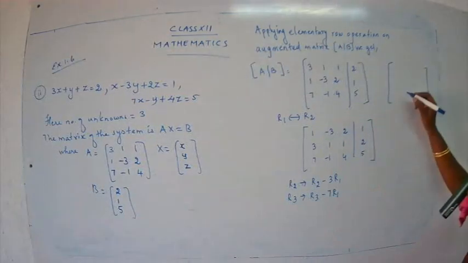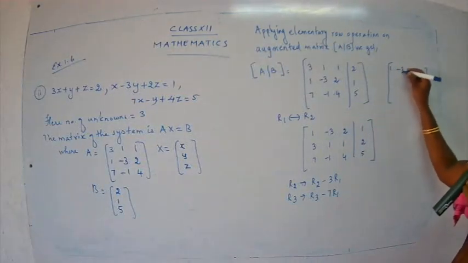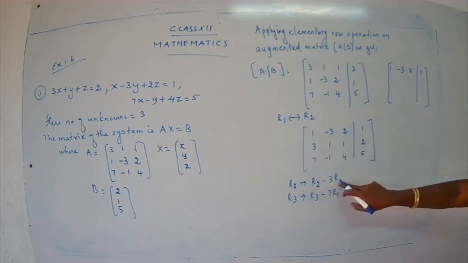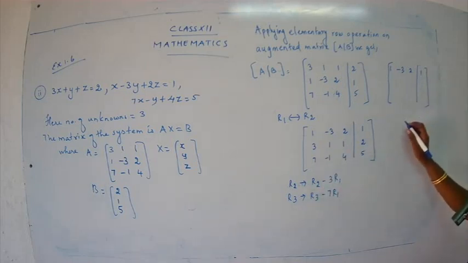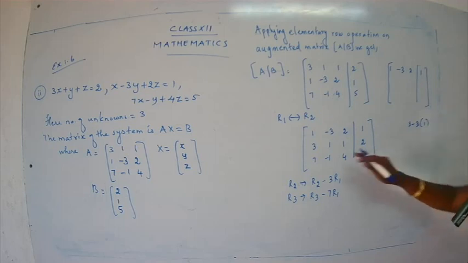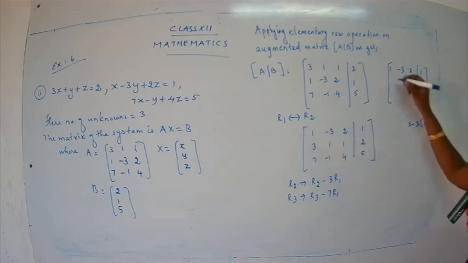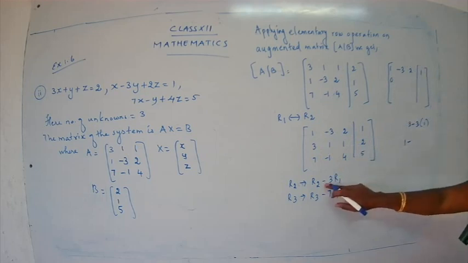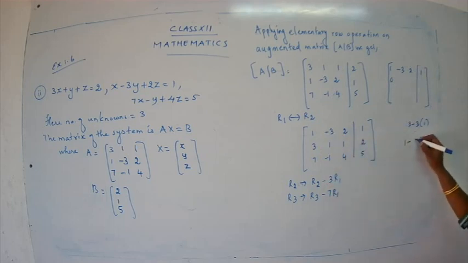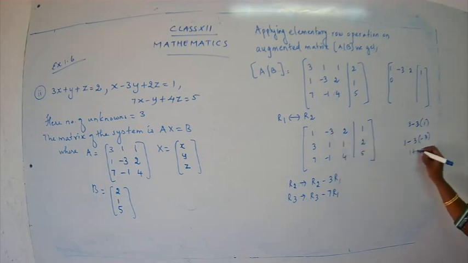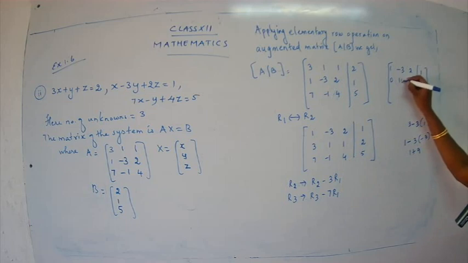Okay, let's have a check of your answer. The first row is not changed, so it's kept as it is: 1, minus 3, 2, 1. Let's go for the second one, R2 minus 3R1. 3 minus 3 into 1, that's 0. Next, 1 minus 3 into minus 3, so 1 plus 9, 10.